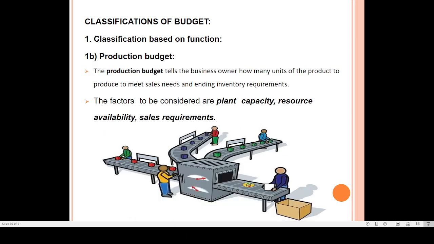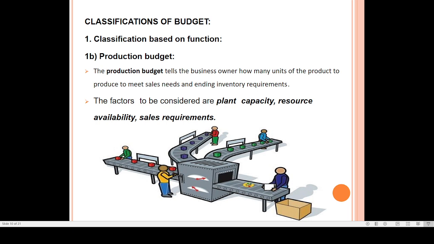The second one, the production budget. Based on your target sale, you have to do the production. For example, in the example I told you previously, I need to sell 50,000 units. So if you want to sell 50,000 units, you have to produce that much. Okay, so based on your sales target, the production budget will be prepared.